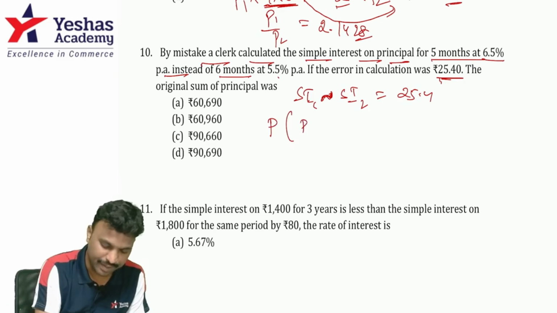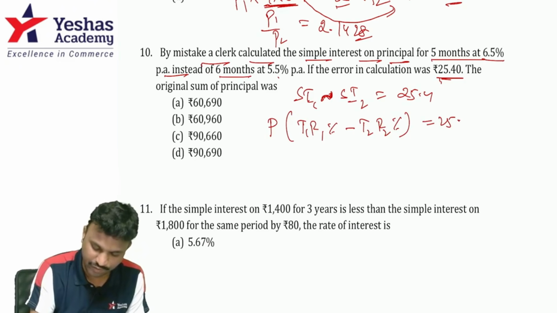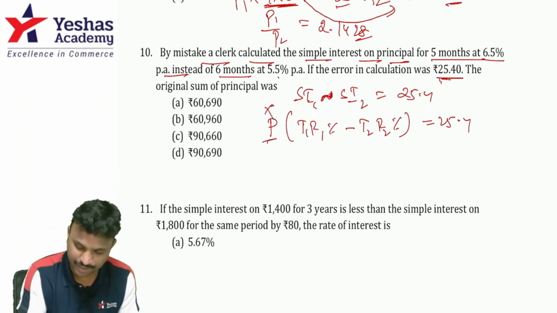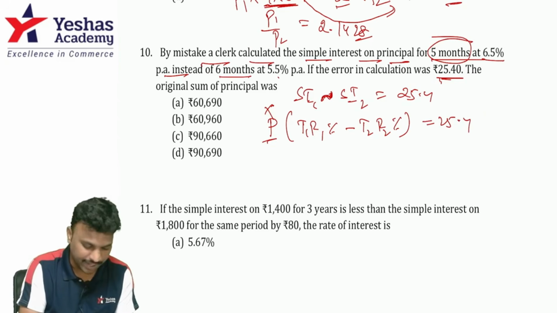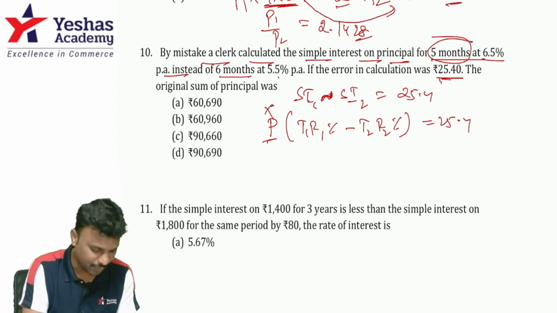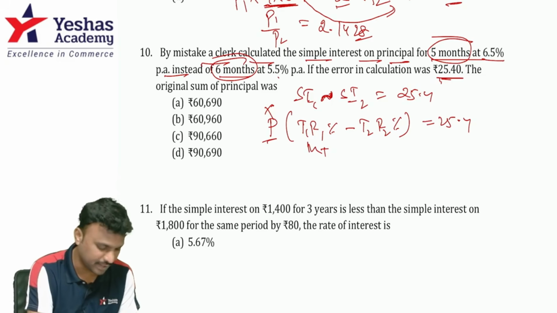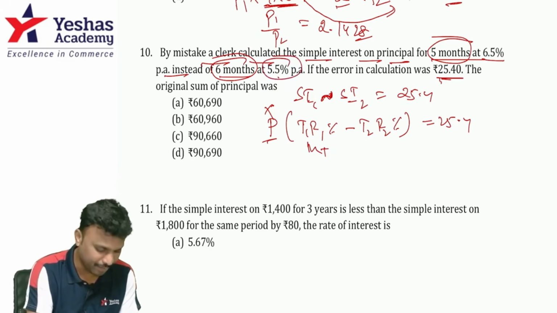So P into T1 R1% minus T2 R2% is equal to 25.4. Now we need to find the P value only. First of all, T1 R1%. T1 is 5 months. How do I convert this into years? 5 divided by 12 into R1, 6.5 percentage. Store this in memory, minus T2 R2%. T2 is 6 months, so 6 divided by 12 into R2, which is 5.5 percentage.